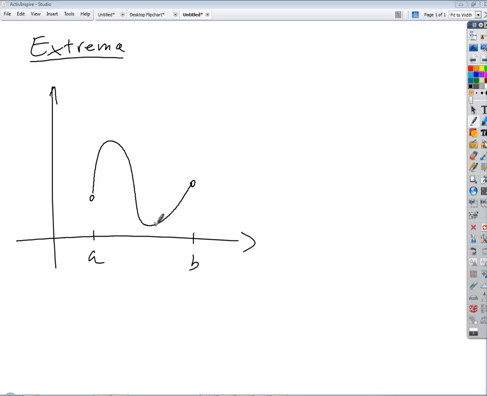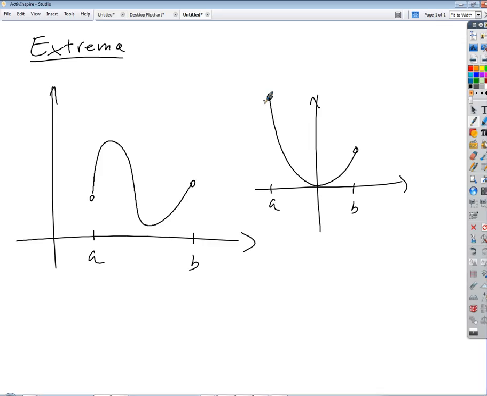So if we took, as an example, a parabola y equals x squared, and even if we're only going to look at it from there to there, if we look at the entire mathematical function, it just goes on forever, right? And because it's only got one turning point, we know that this is the global minimum. No matter what we do, that's the global minimum.